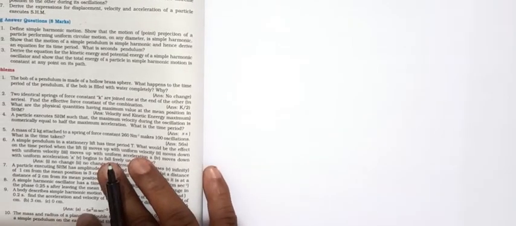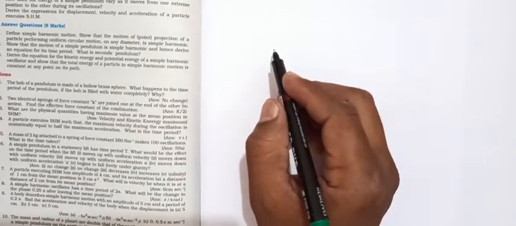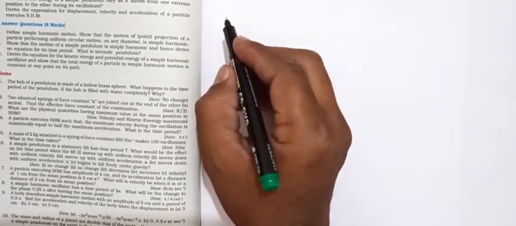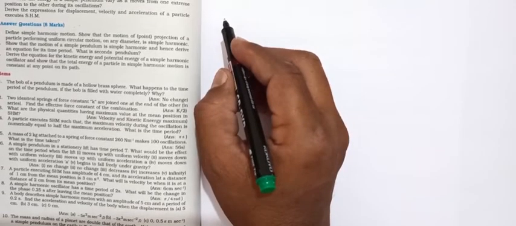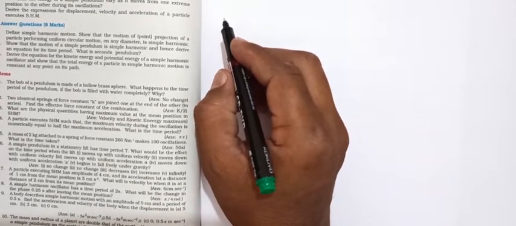Next, fifth question. A mass of 2 kilograms attached to a spring of force constant 260 Newton per meter makes 100 oscillations. What is the time taken? So first of all we can find the time period, and next we can find the time for 100 oscillations.